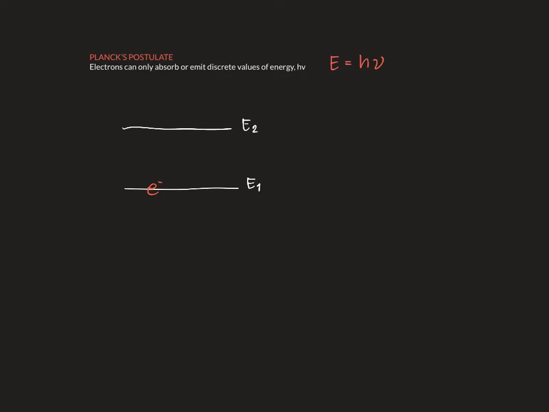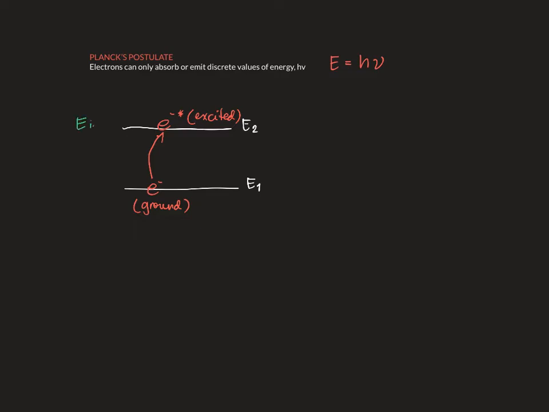Now, what he's saying here is that let's say I have an electron in its ground state, and I want this electron to move to the next energy level, E2, so that it becomes excited. Okay?